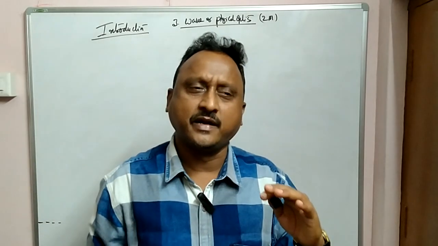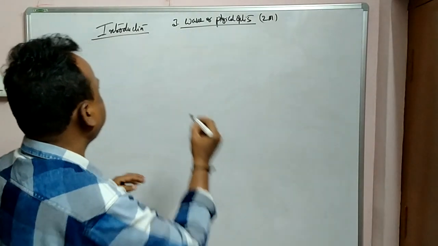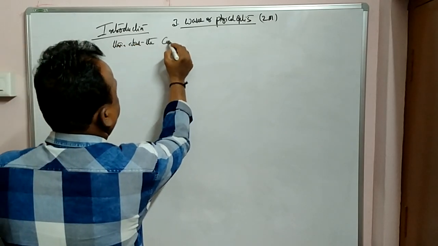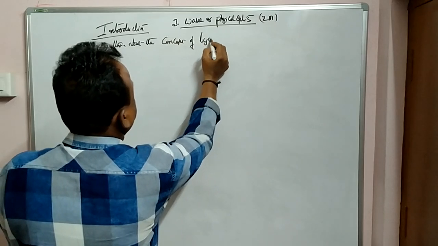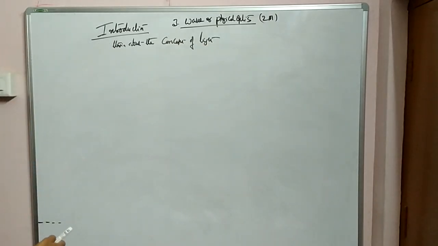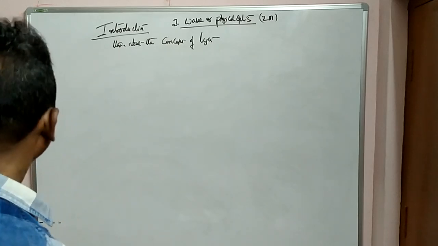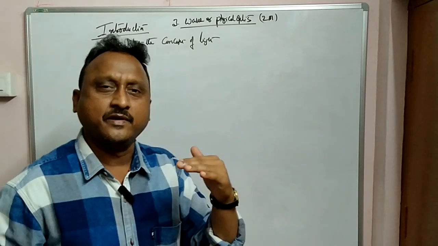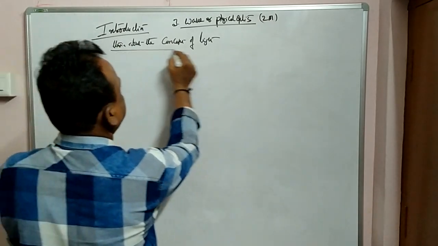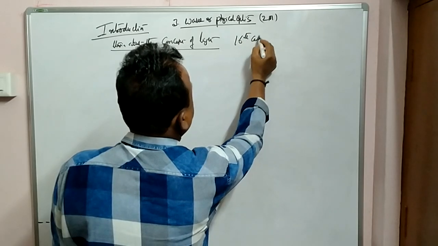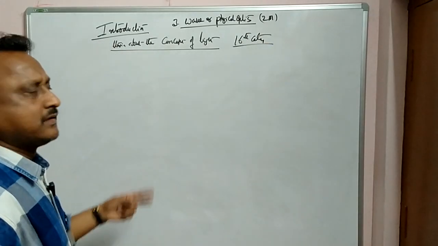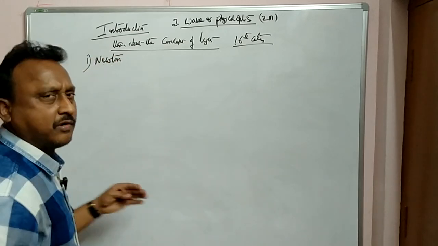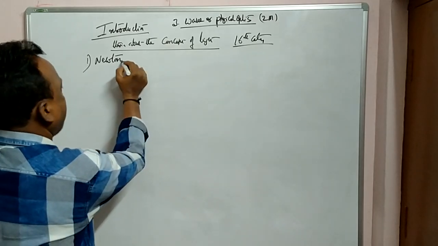Introduction means we have already discussed past theories about the concept of light. In the beginning, around the 16th century, Sir Isaac Newton was the first person to come forward with his theory called Newton's corpuscular theory of light.